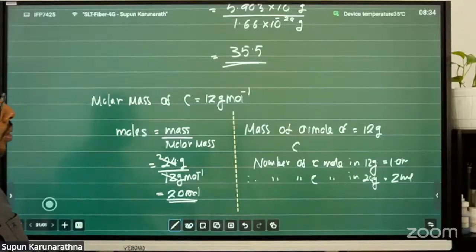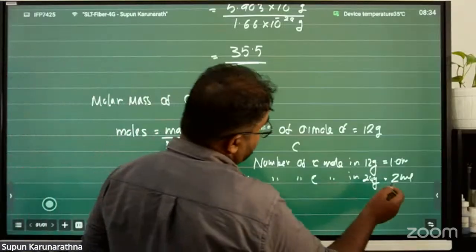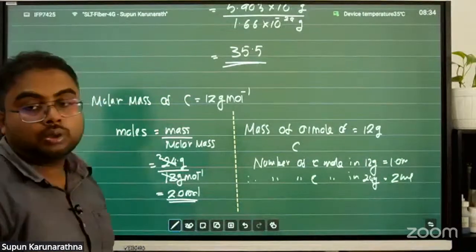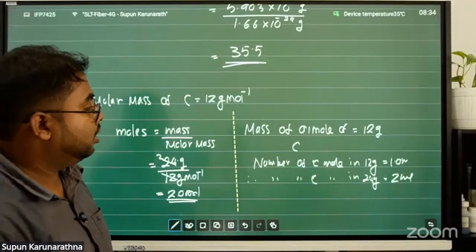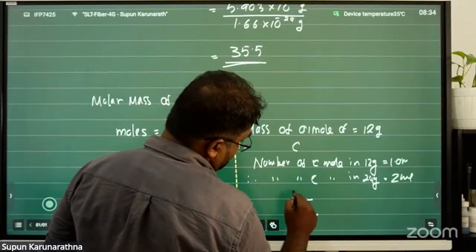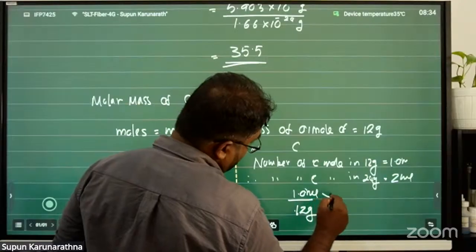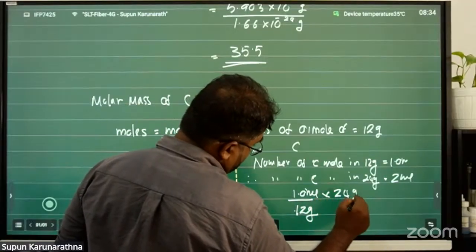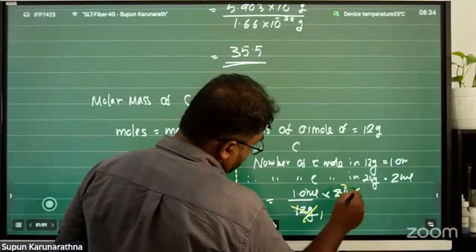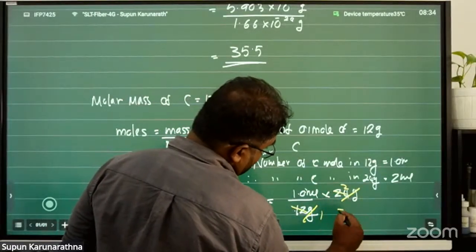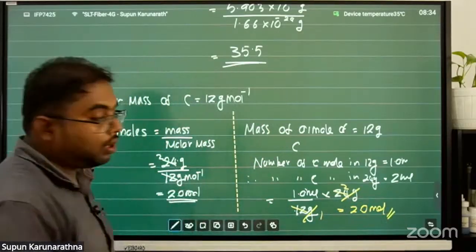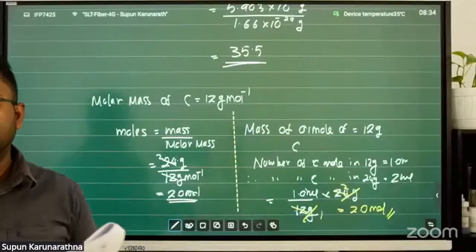It should be multiplied by 2, 2 times, so 2 moles. When you take 12 grams it has 1 mole, then how many in 24 grams? Grams to grams cancel. Here 1, here 2, then the final answer becomes 2 mole. Any method you can use.